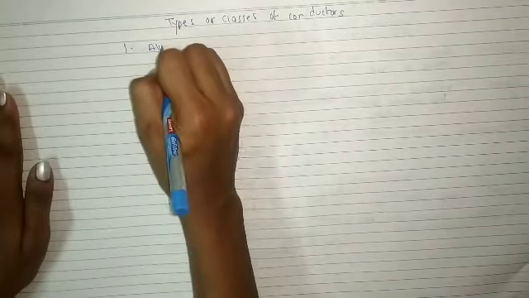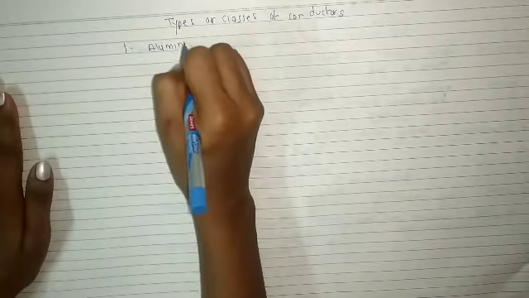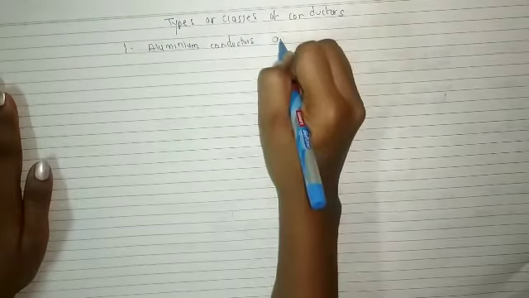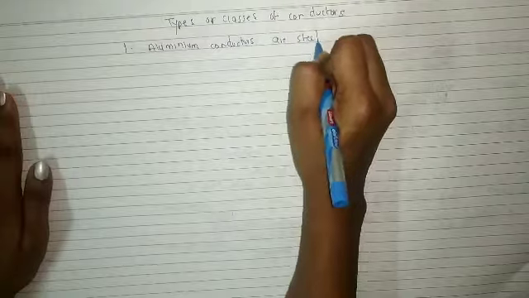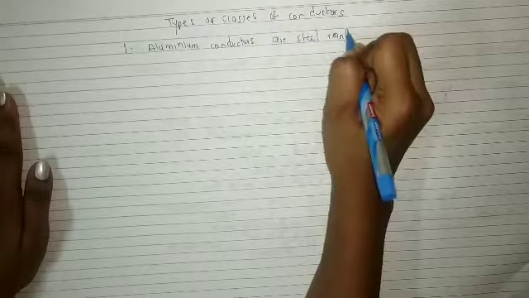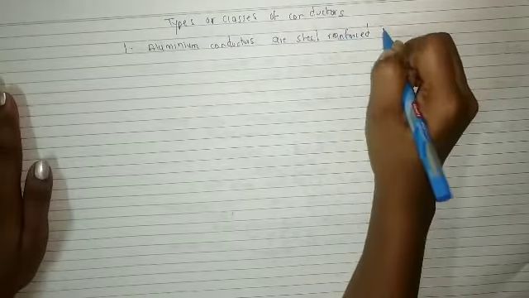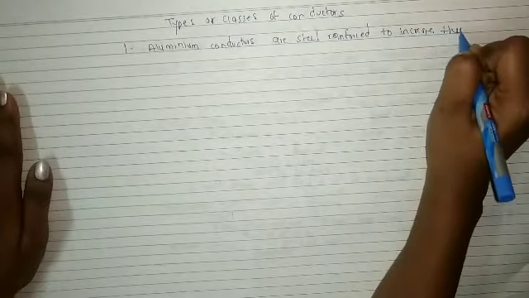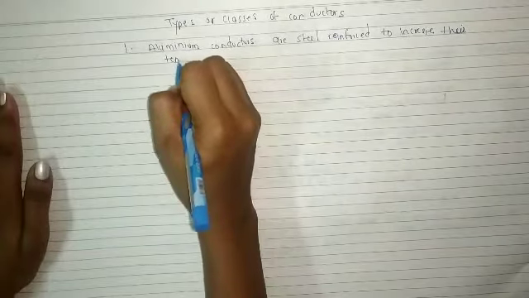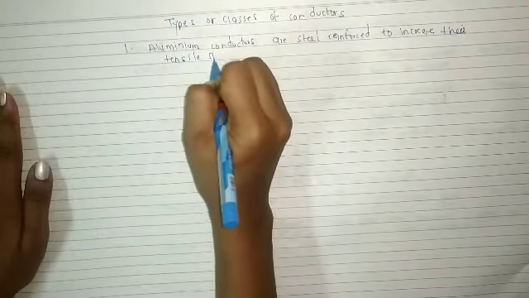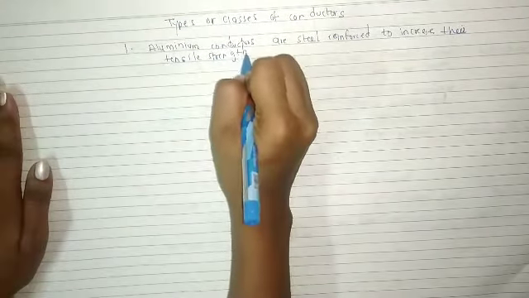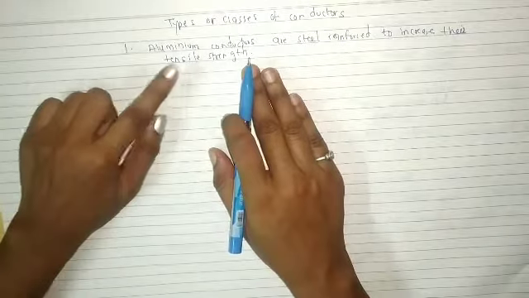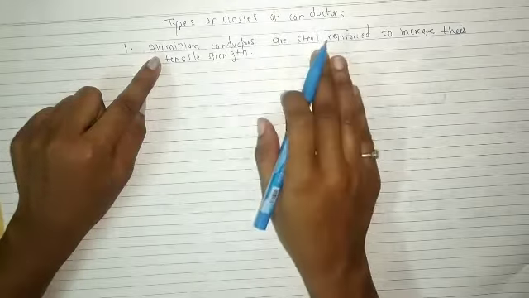Aluminium conductors are steel reinforced to increase their tensile strength. So to increase the tensile strength, these aluminium conductors are steel reinforced.